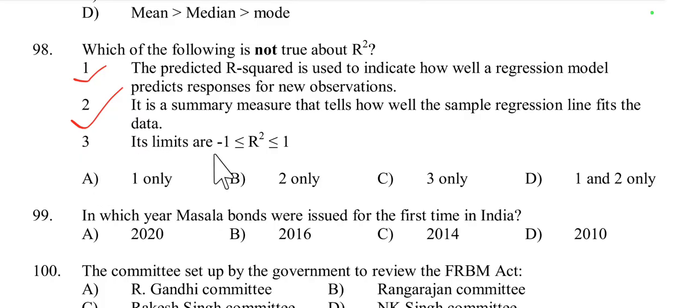Then, its limits are -1 to 1. No, the limit of R square is not from -1 to 1, it is from 0 to 1.